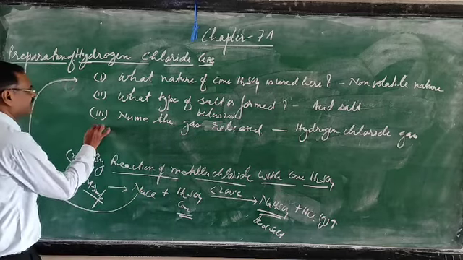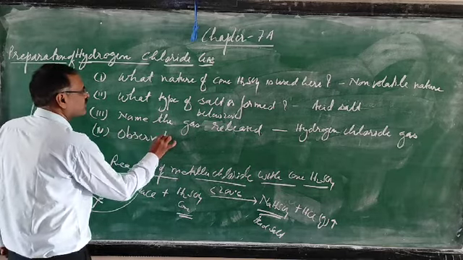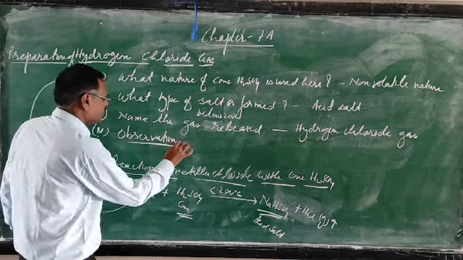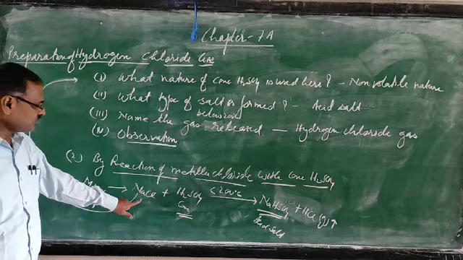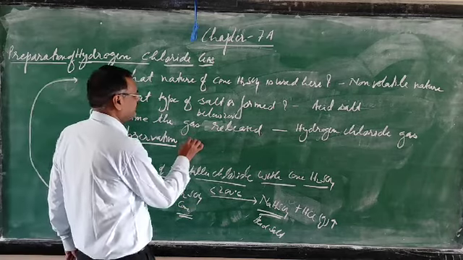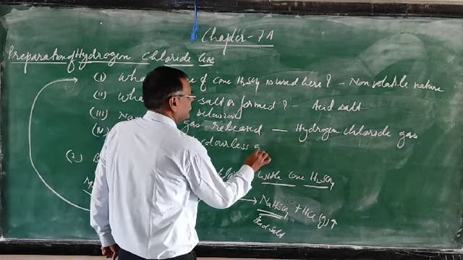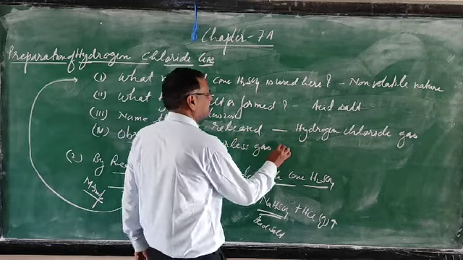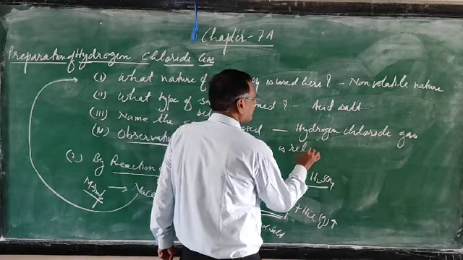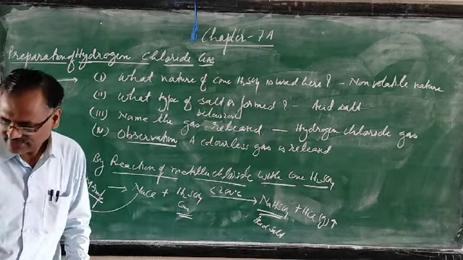Then the fourth point, observation. What do you observe when sodium chloride is heated with concentrated sulfuric acid? Observation: a colorless gas is released.